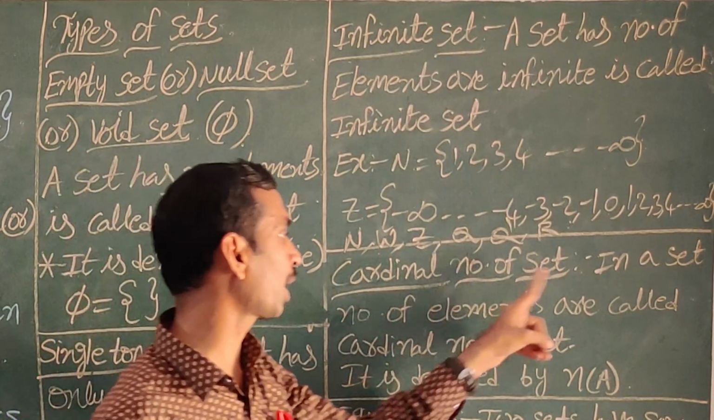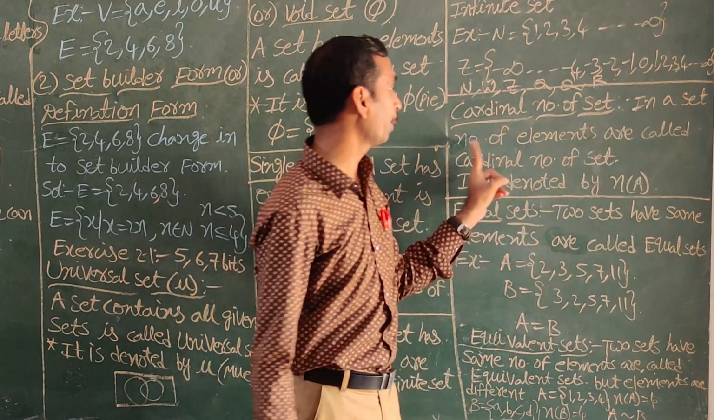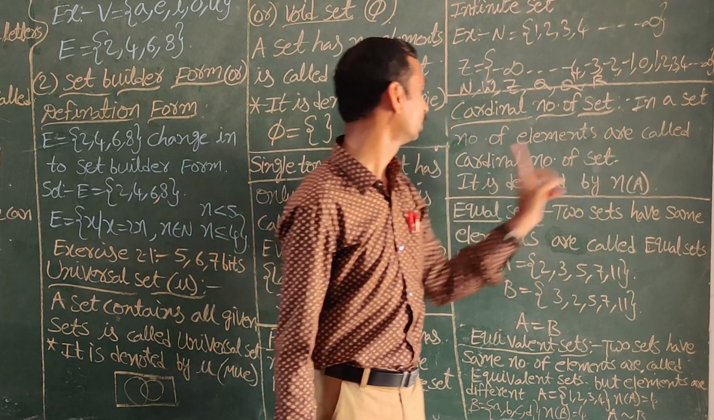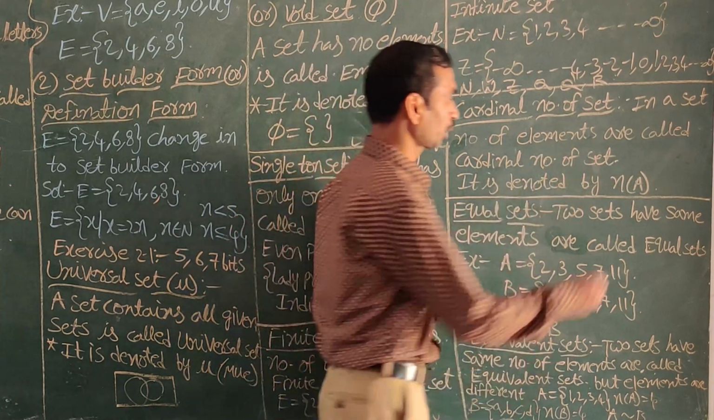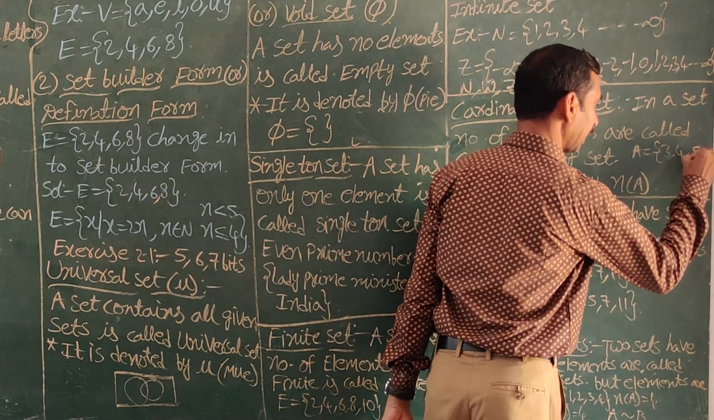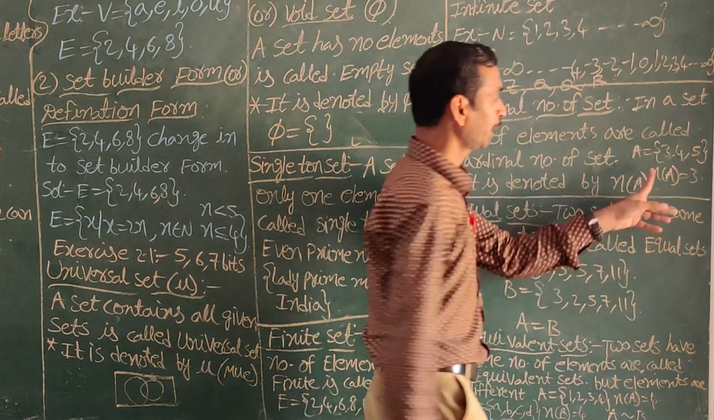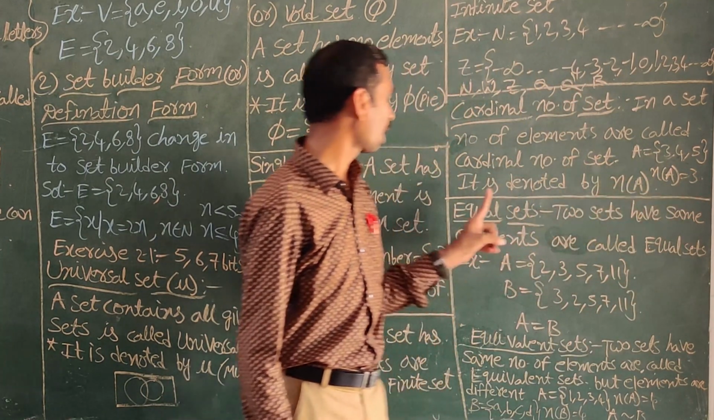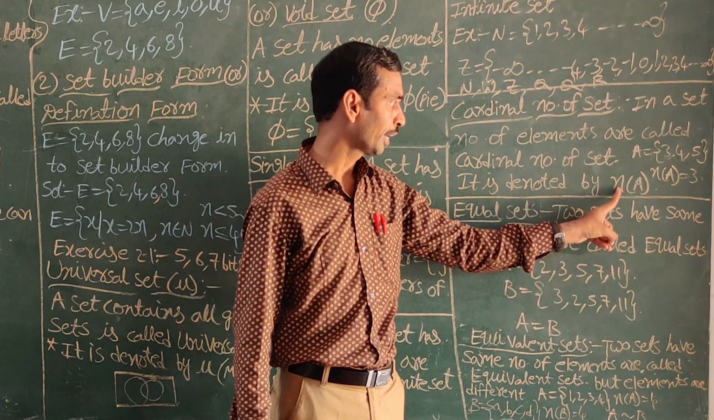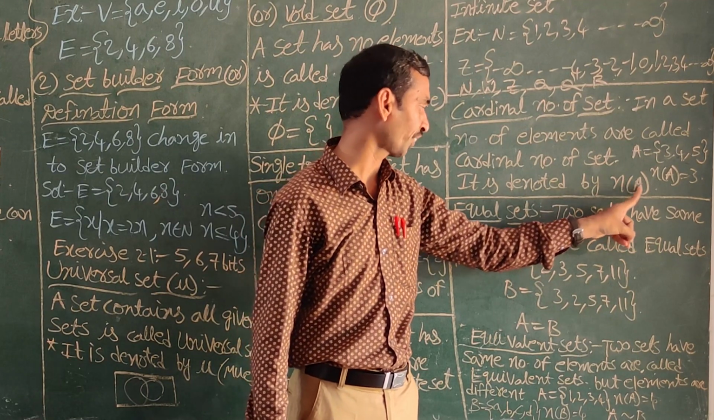Next, cardinal number of a set. What is the meaning of cardinal number of a set? In a set, the number of elements that we can count is called the cardinal number of the set. Suppose, for example, A = {3, 4, 5}. Here how many elements are there? 3 elements. So n(A) = 3. The cardinal number of a set is denoted by n(A). We read it as n of A.